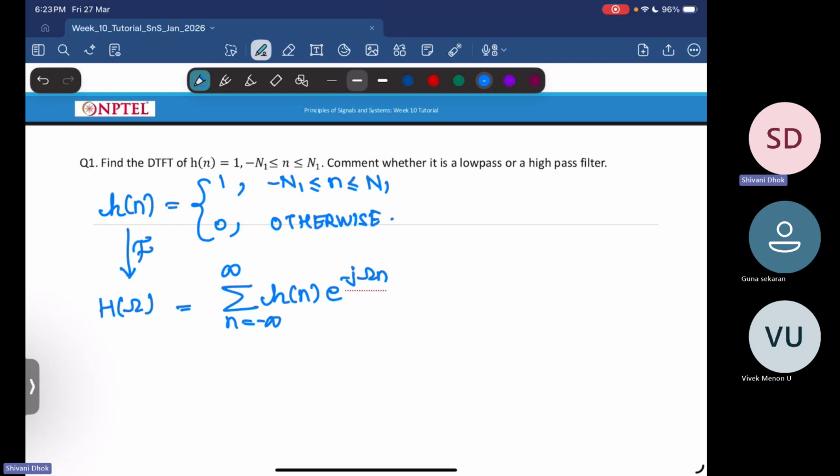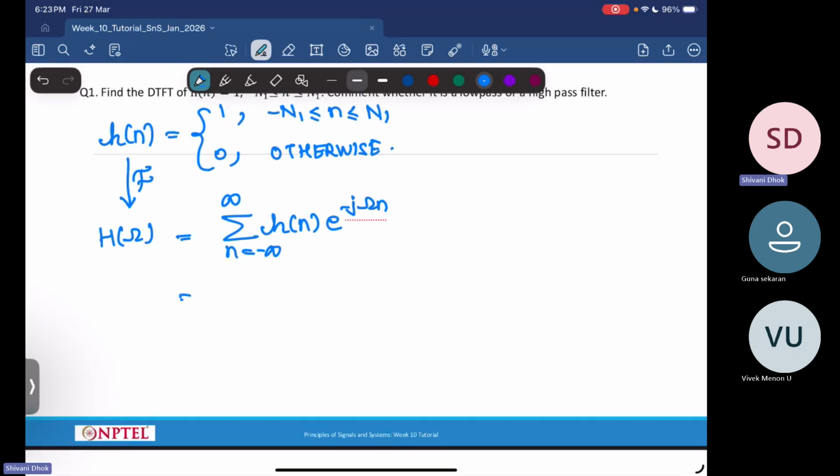Now, h of n is 1 only in the range of minus N1 to N1, so the summation runs from minus N1 to N1 of 1 times e power minus j omega n.